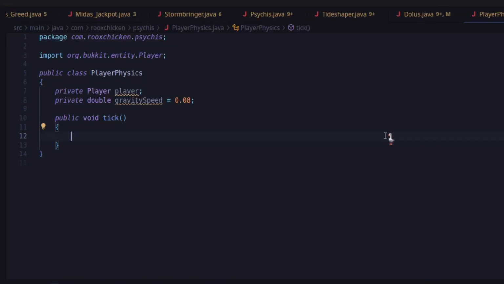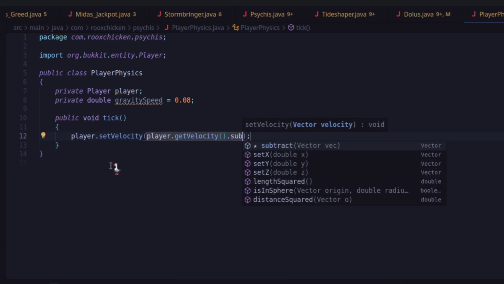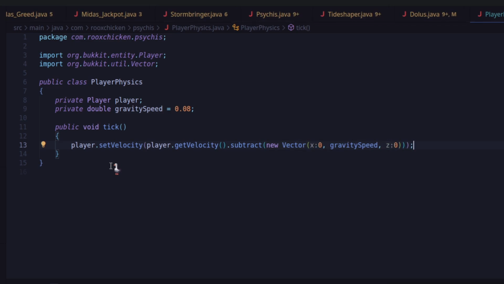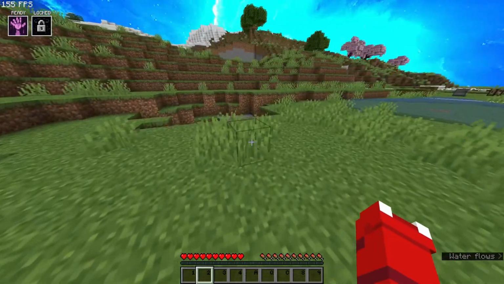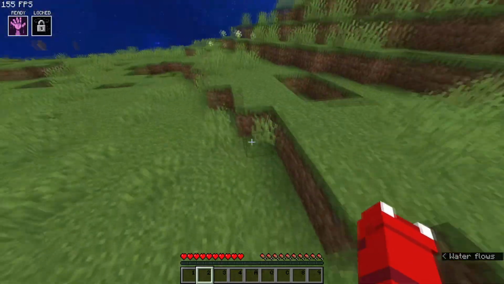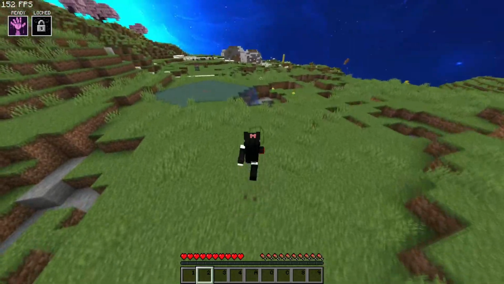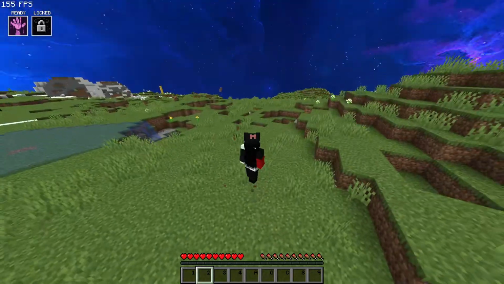My next idea was to go even farther, thinking about how I would implement the actual gravity force itself. And so what I would do is I would add a gravity force to the player's velocity every game tick, so that they would fall faster and faster. Velocity is an object's speed, if you didn't know. Genius idea, right? And it's super simple too. Every game tick, I just set the player's velocity to their current velocity minus the gravity variable. It's bound to work, right? What is happening? Usually this type of thing works just fine for other mobs, so why is this different? Why am I moving so weirdly?